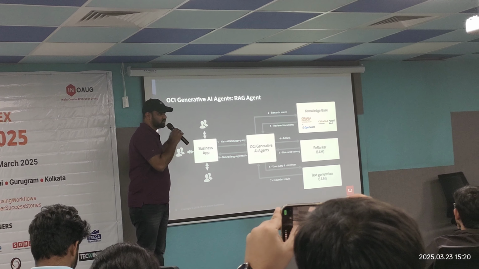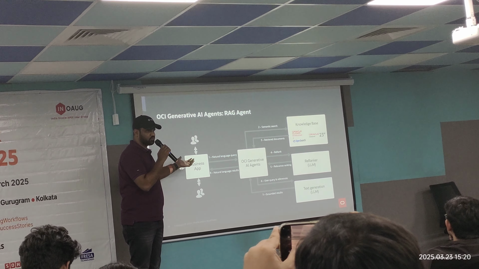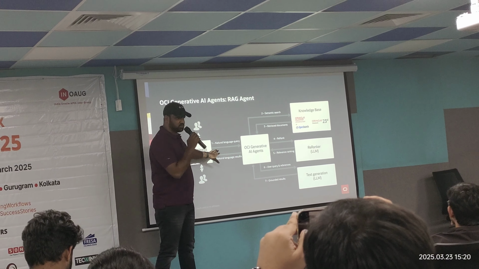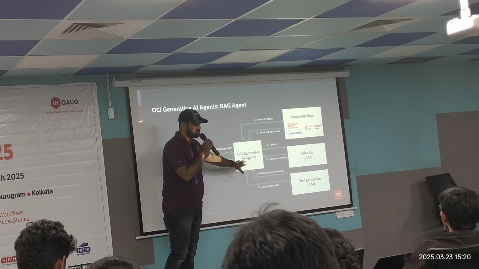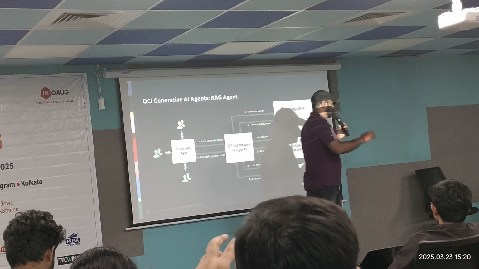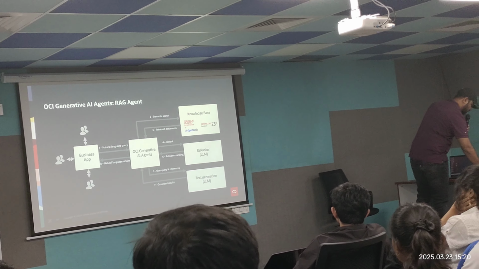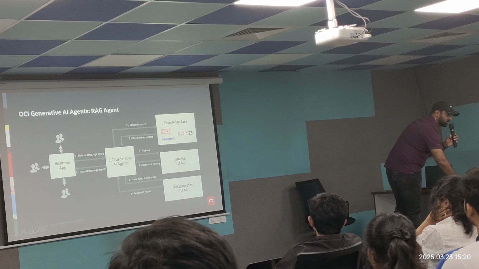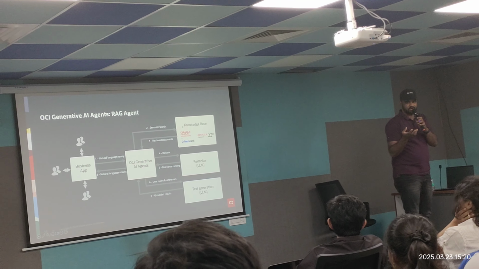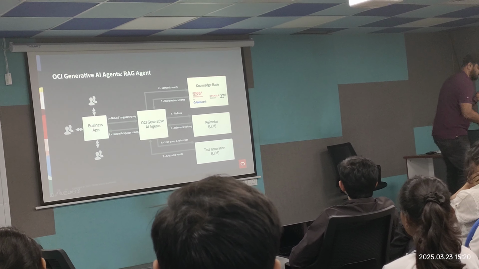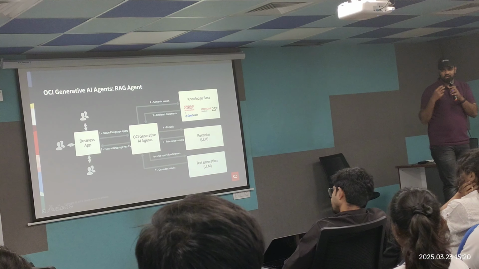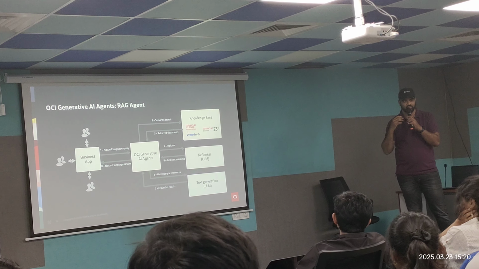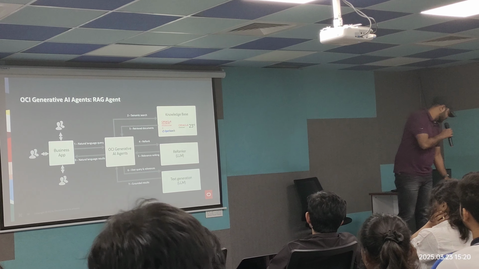Now in my chatbot, when I ask a question, like what are the skills of Rupesh Tokla, or what are the mandatory code of ethics, or summarize something in natural language, it will go and talk to OCI Generative Agents. From there, it will do a semantic search on top of the knowledge base that you have, which is OCI Object Storage right now. It will retrieve all the relevant chunks of data from the relevant documents, not from all the other documents.